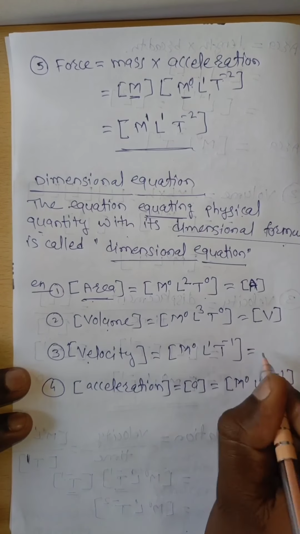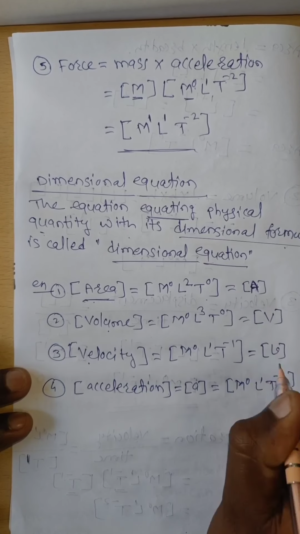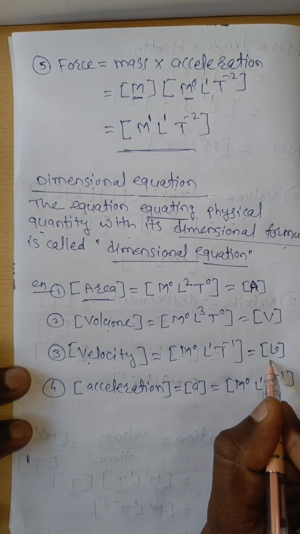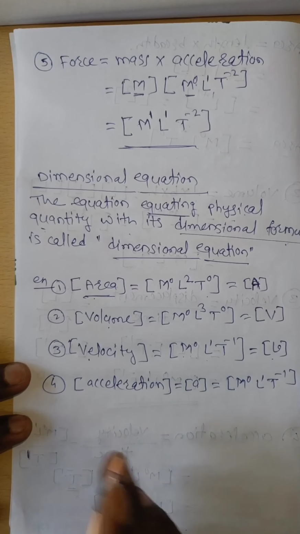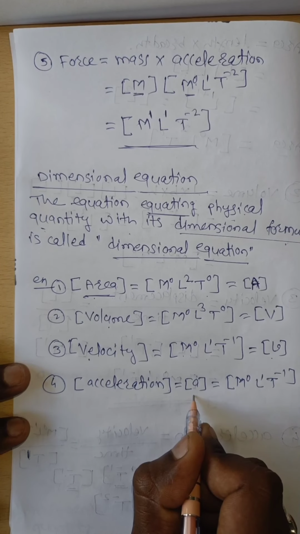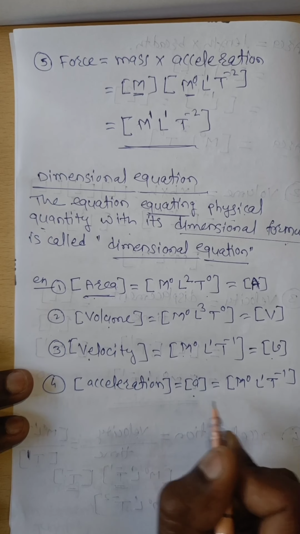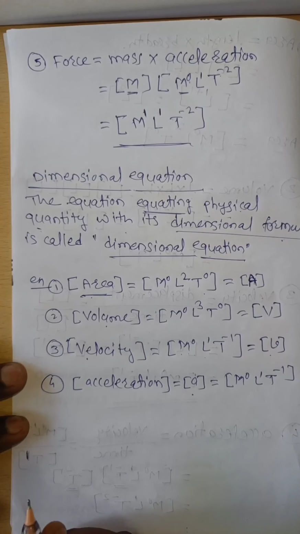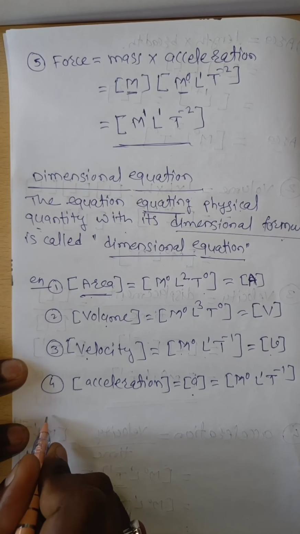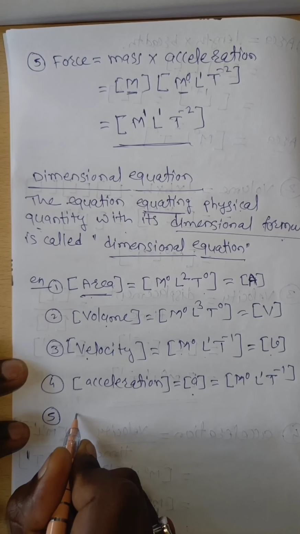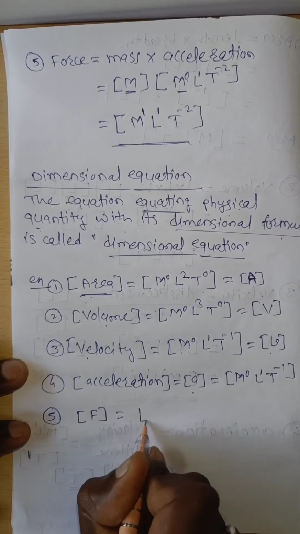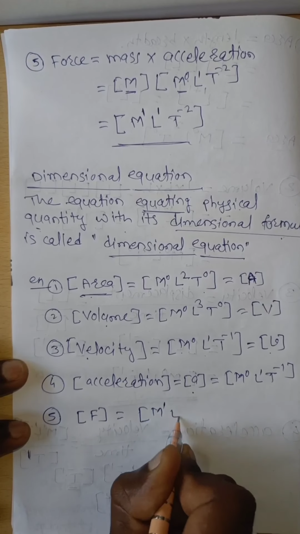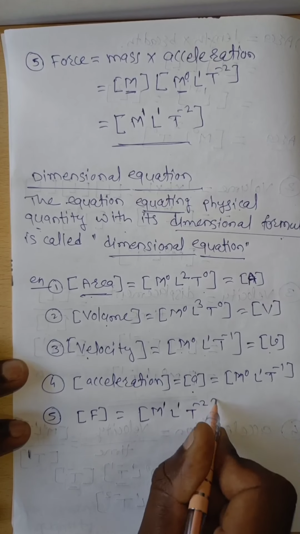In place of velocity we use small v, so [v] = M^0 L^1 T^-1. Or acceleration, that is small a. Or force, for that purpose F, [F] = M^1 L^1 T^-2.